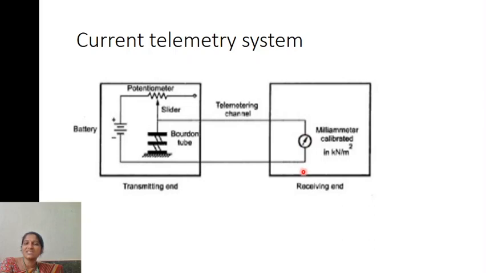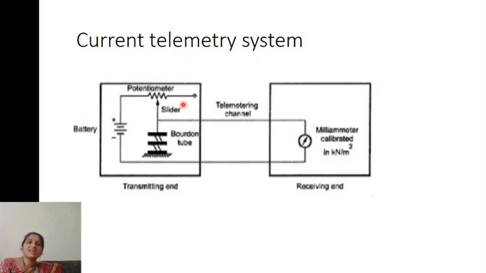The requirements for this current telemetry system are the transmitting end and the receiving end. In the transmitting end, there is a battery and potentiometer, and at the receiving end the ammeter. In between the transmitter and receiver, you will have a telemetry channel.